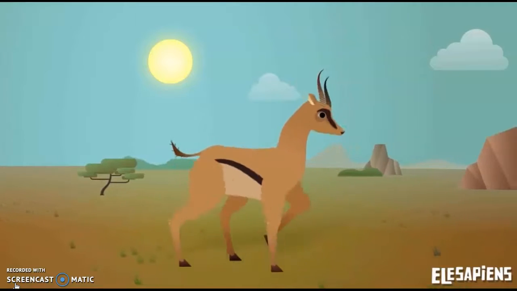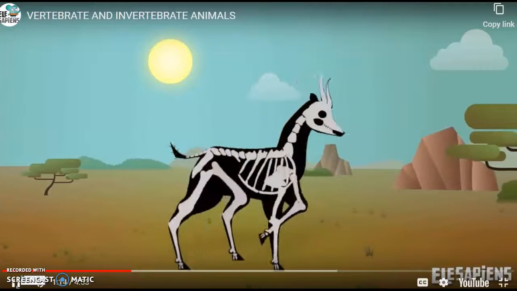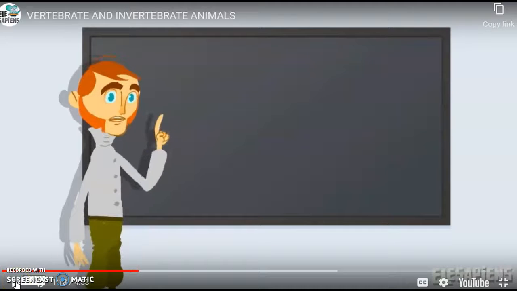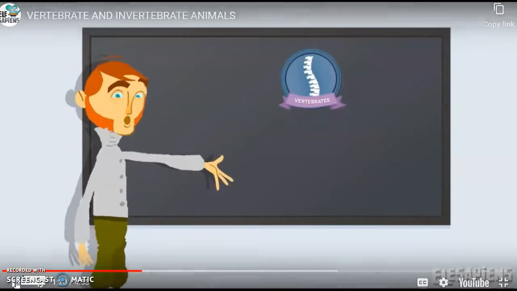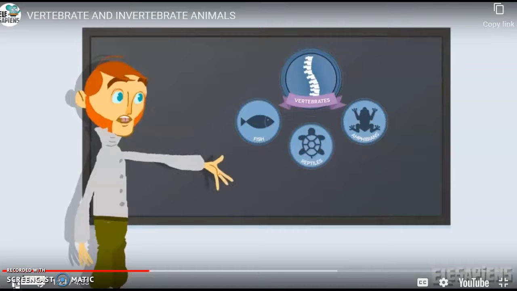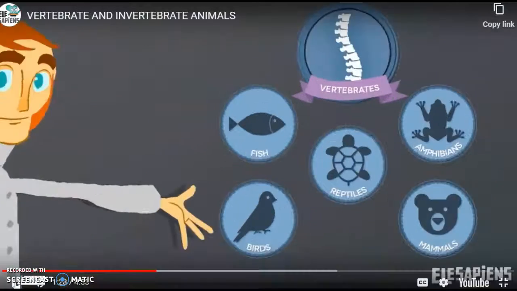Vertebrate animals are more developed than invertebrates because their bone and muscle structure allows them to grow more and move around better. Vertebrate animals can be split up into the following groups: fish, amphibians, reptiles, birds, and mammals.